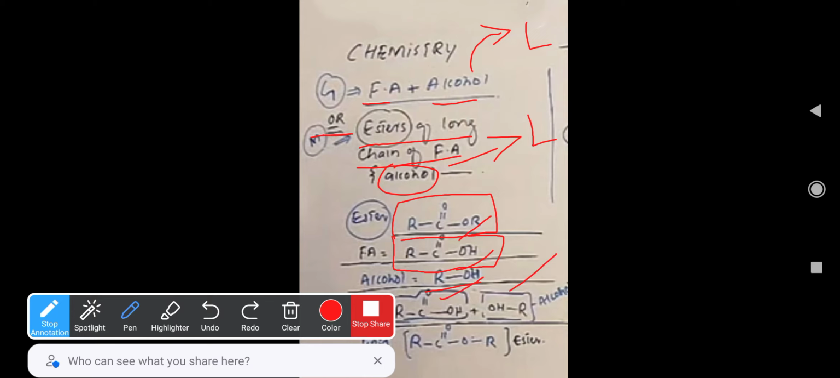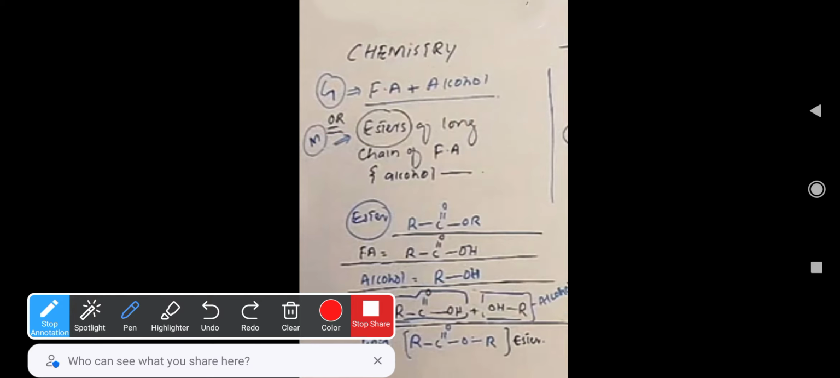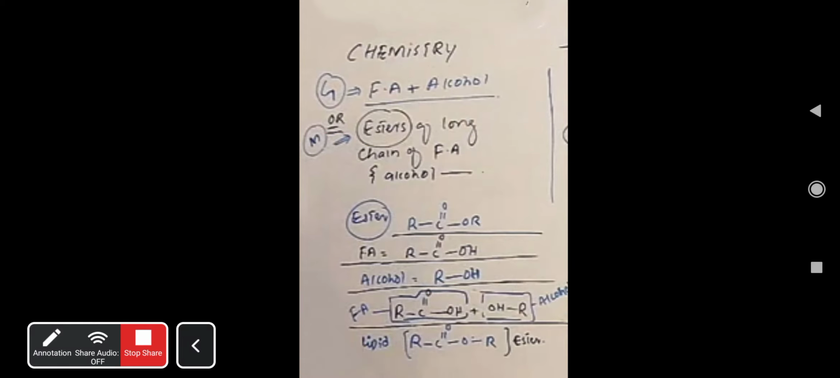So the fatty acid RC double bond OH plus the alcohol OH single bond R. If they join together, what will they form? They will form the lipid. This is RC double bond O, then O R, and H2O has been removed. Removal of a water molecule forms this ester, which is known as a lipid. Likewise we can understand the chemistry.